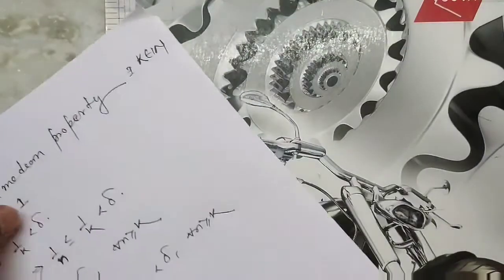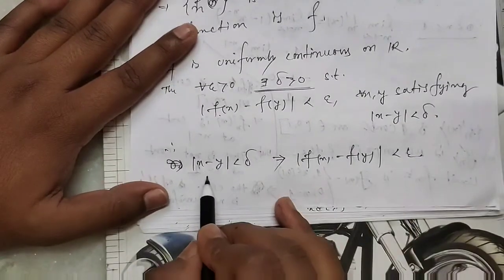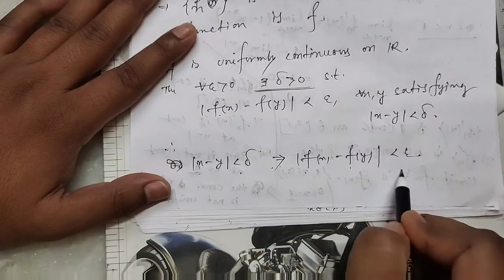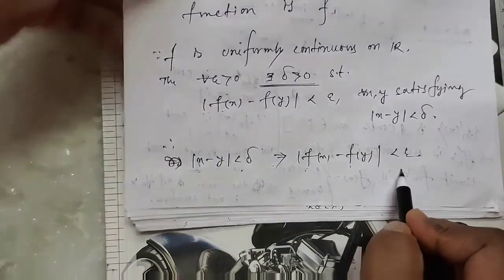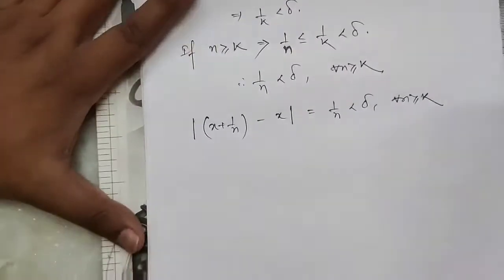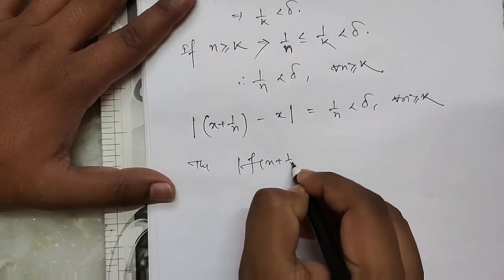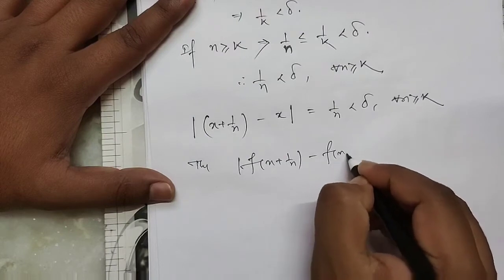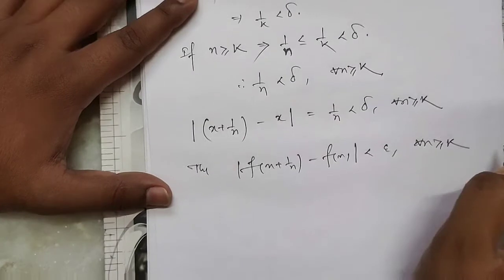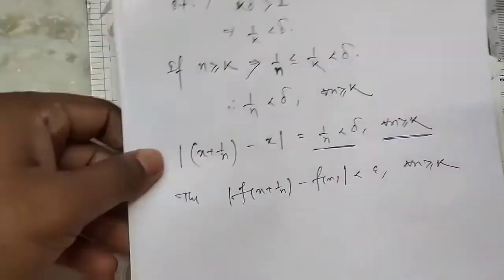So now see this. If mod of x minus y is less than delta, this implies mod of f(x) minus f(y) is less than epsilon. Here mod of this minus this is less than delta. Then mod of f(x plus 1 by n) minus f(x) is less than epsilon for all n greater than or equal to k, because this difference is less than delta for all n greater than or equal to k.